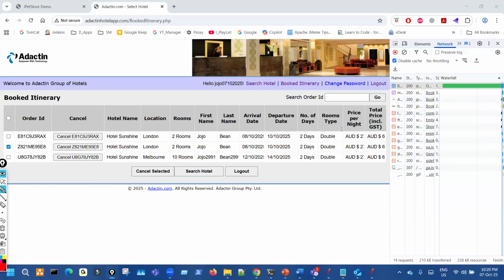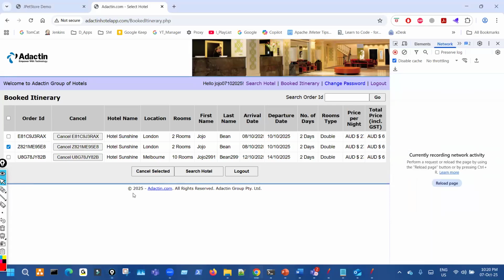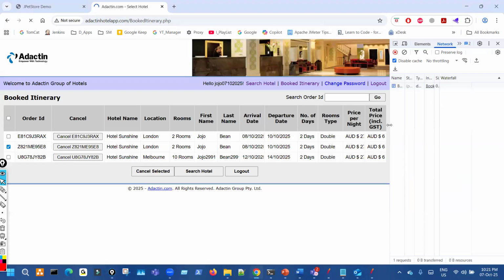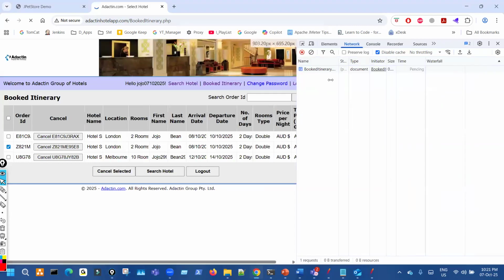If I do cancel, only one request will be generated with this order ID. It will ask for OK. Now see, this OK is JavaScript, so when you click on it, nothing will happen. It's not a separate transaction. Only the T04 click, and this is not going to impact anything. Only one request.